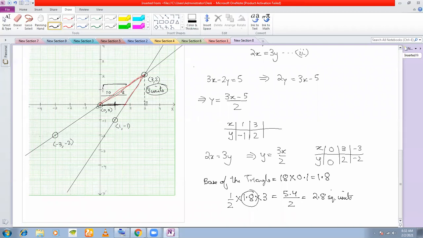See, one division mistake you can make. If I have taken 18 divisions here, maybe you can take 17 divisions. That is not a problem. But if you take 16, then that's a problem. Even if you take 19 divisions here, it's not a problem. So one division here and there, it's okay. But two divisions here and there, you cannot. So that is how you should be doing this problem.